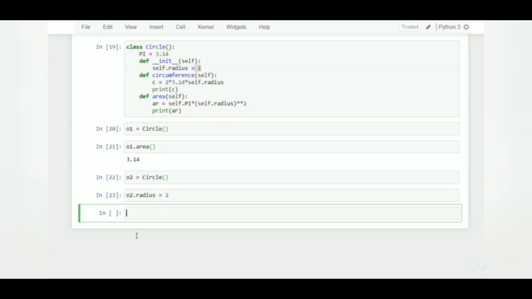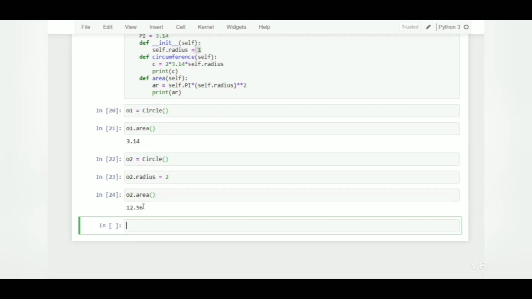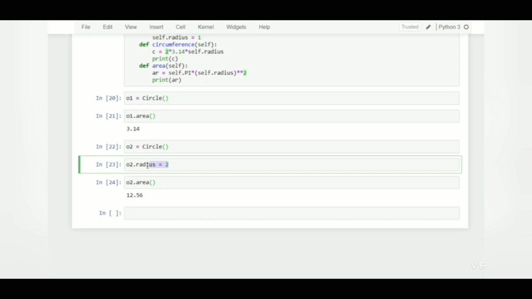Now let's find the area of O2. O2 area is 12.56. Here you can learn how to change the value of a particular attribute for a particular instance.